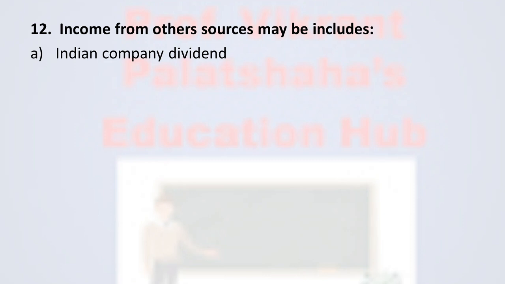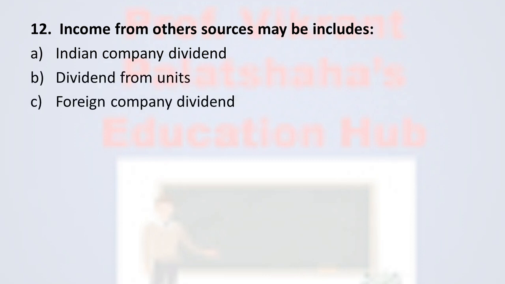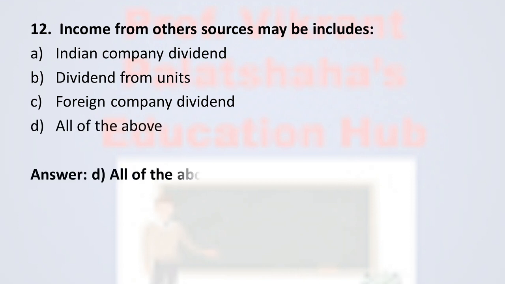Next, question number 12. Income from other sources may include option A, Indian company dividend, option B, dividend from units, option C, foreign company dividend, and option D, all of the above. And the correct option is option D, all of the above. Dividend from Indian company, dividend from units, dividend from foreign company, all are income from other sources.